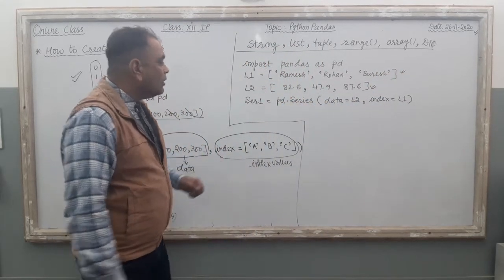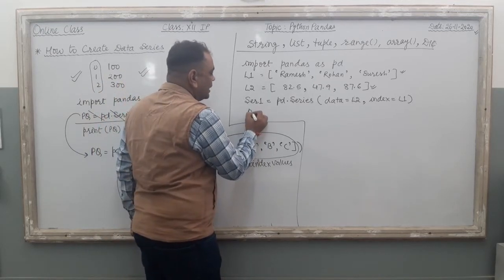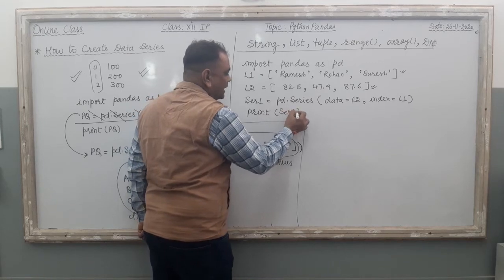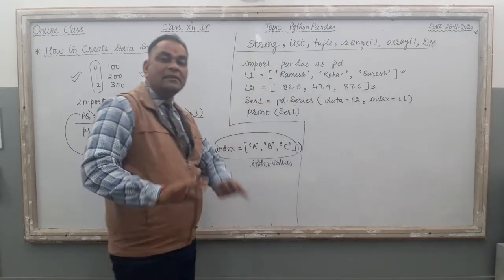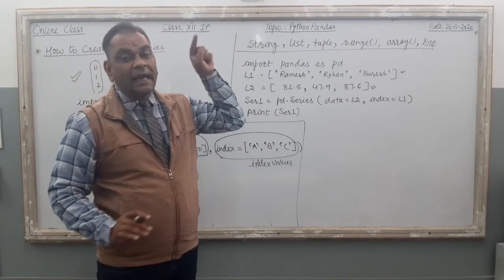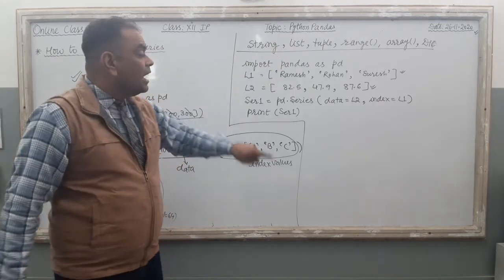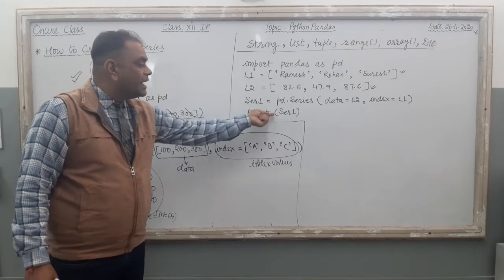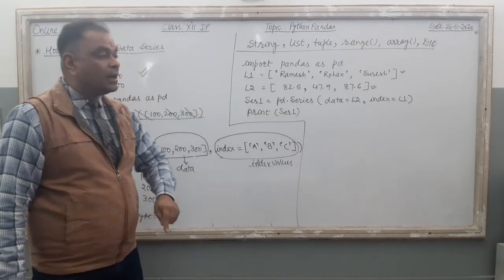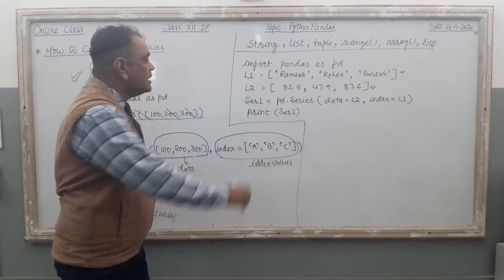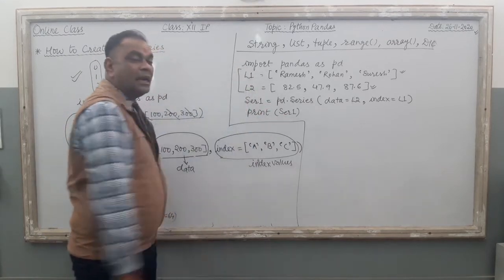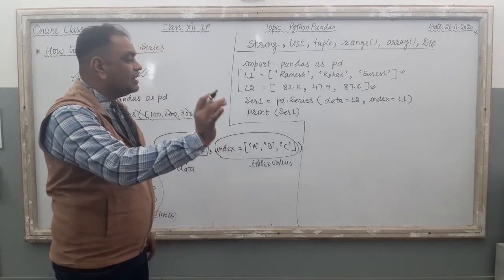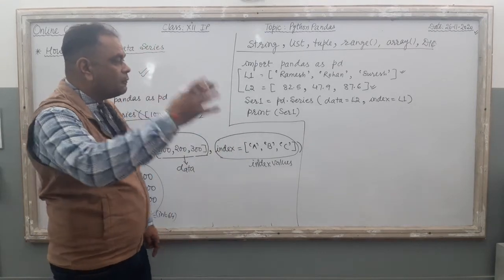Clear all? Now what will happen if I use this command here, print ser1. With this one command the computer has created the series. Now the series is there inside your computer's memory. Now you have to print the series, and for that you just use print ser1. We are creating the series by using list objects. L1 and L2 both are list objects, right? Now what is there in the series? What will be printed, what will the output be?